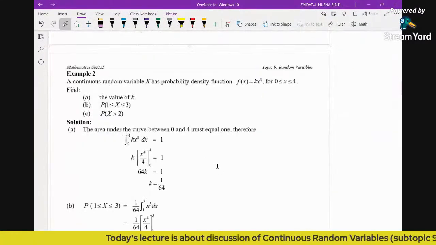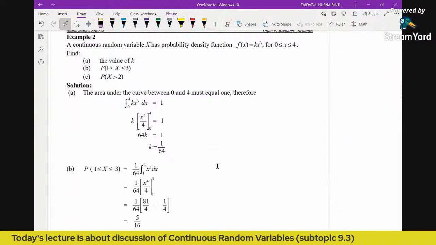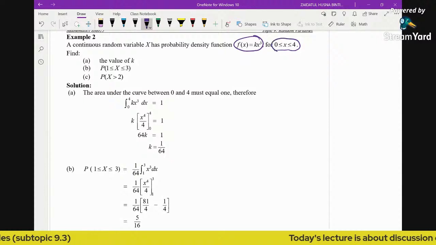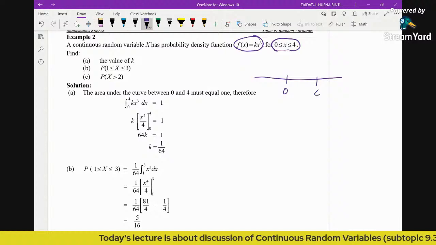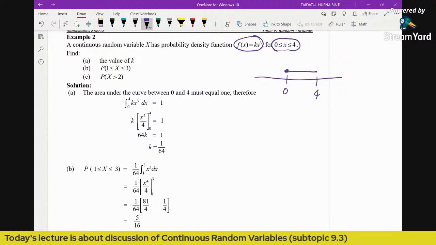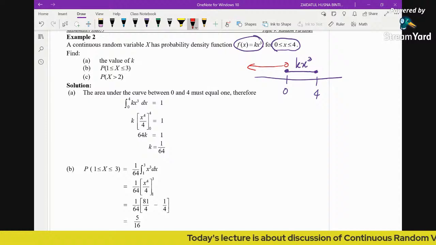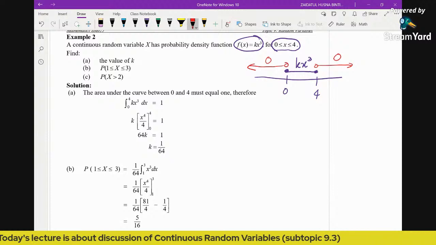Now let's continue with example 2. A continuous random variable x has this probability density function, and the function is only defined from 0 to 4. If we draw a number line, from 0 to 4 the function is defined, kx cubed. What does it mean? That means for the rest of the number line, in the region less than zero, there is no function at all. So we just focus on this region, 0 to 4.